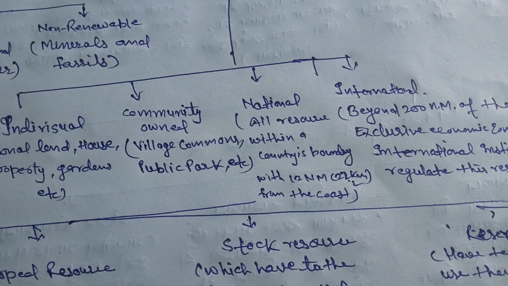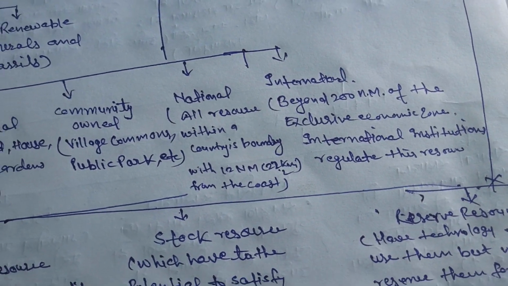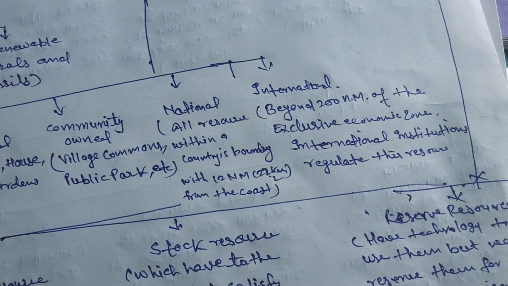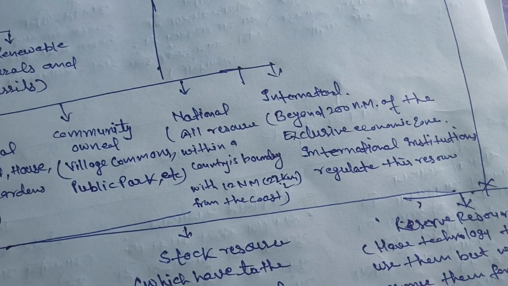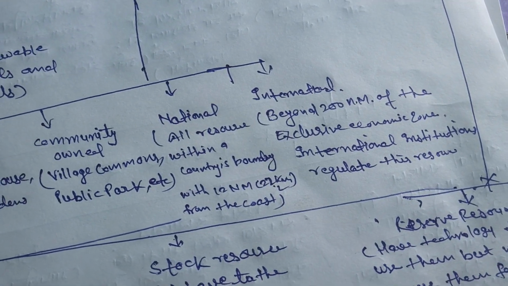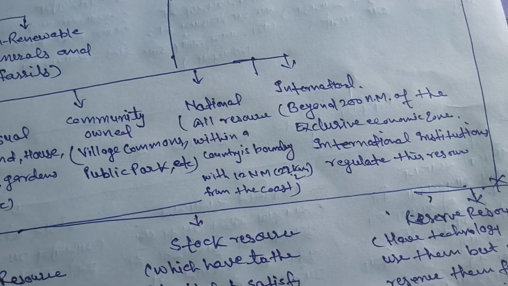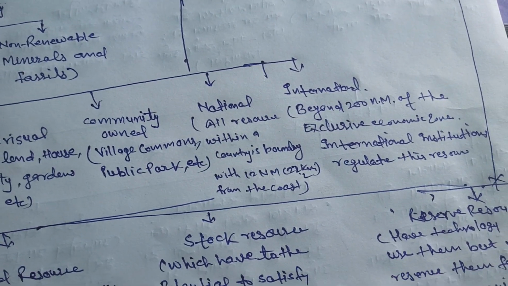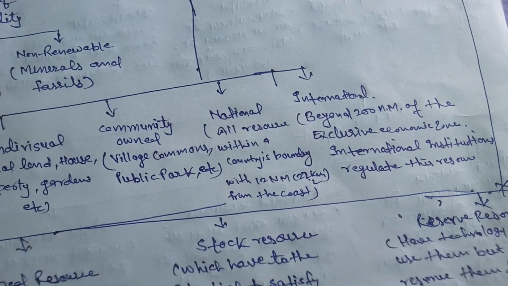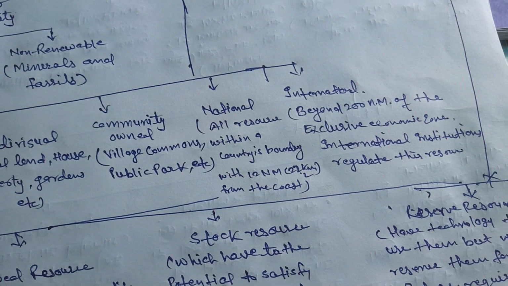And the fourth type of resources, international resources. International resources means beyond the 200 nautical miles from the exclusive economic zone. International institutions regulate these resources. It means there is the UNO and its subordinate bodies, institutions who control these resources. The resources in open seas are an example of this type of resources.